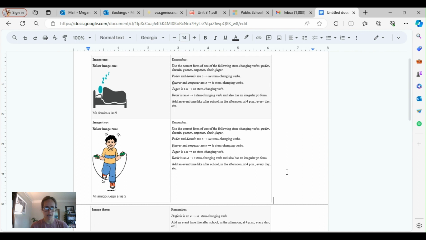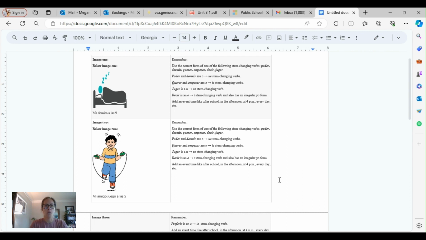So the first thing, I'm looking at image one, and you wrote, me dormiro a las nueve. So I want to go over a couple things. The word that you're trying to say is, I go to sleep. So the verb for to go to sleep is dormir. And I'm looking at number one, but I'm typing down here below number two.